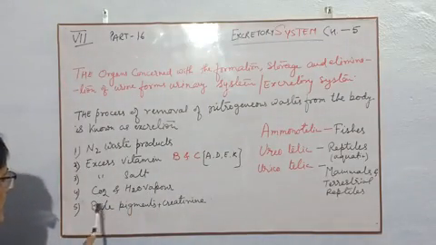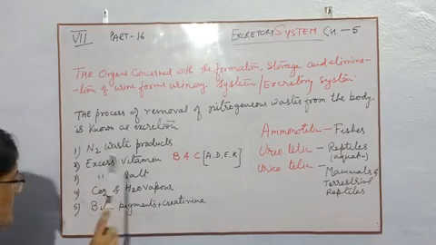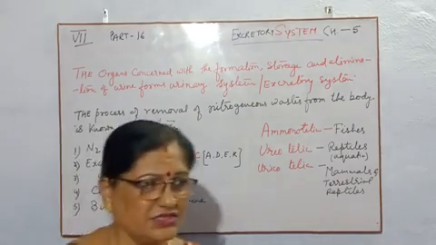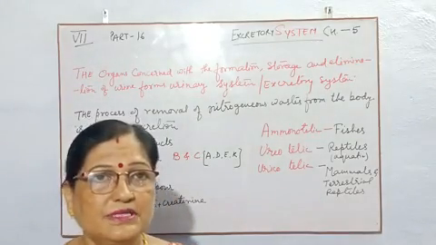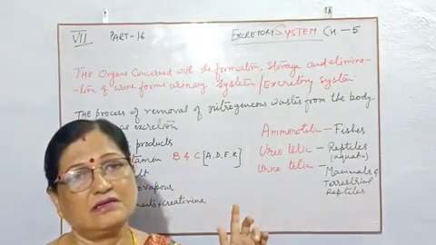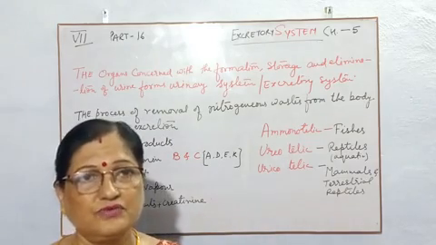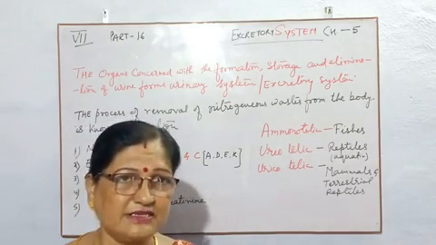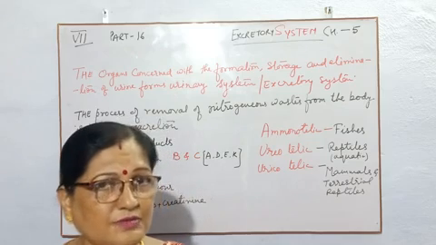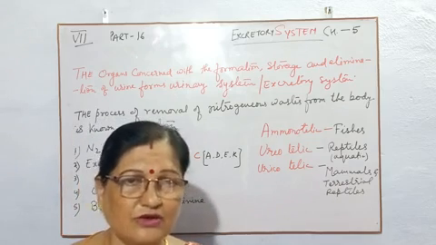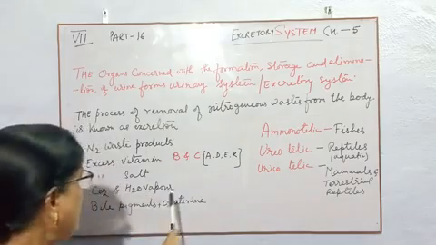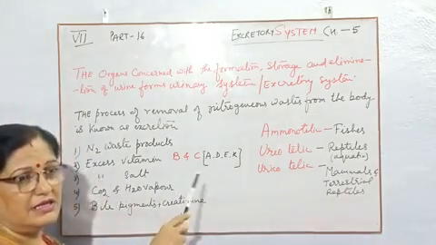Then carbon dioxide and water vapor. Children, this is the exceptional waste material which is also included in our excretory product, because accumulation of carbon dioxide is very harmful for our body.